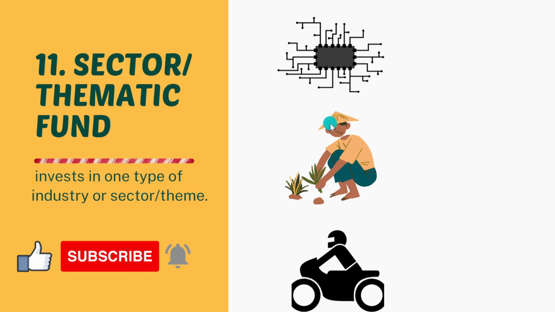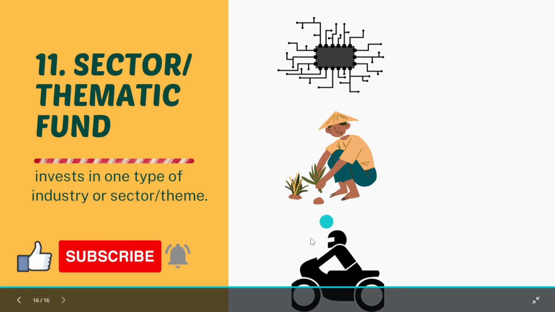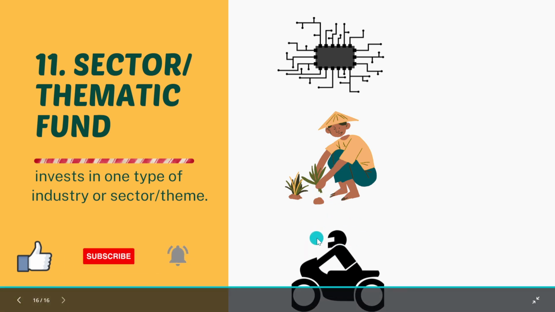The next one can be agriculture focus. तो जो भी agriculture related industry है या जो भी machine design करती है for agriculture purpose, tractors हो गया या और कुछ equipments वगैरह हो गया या water pumping systems हो गए, तो all those agriculture oriented industries जो भी होंगी, if the fund manager is thinking that agriculture will boom in coming decades, he'll invest in that sector or that theme. Next can be the motor vehicle one, right?